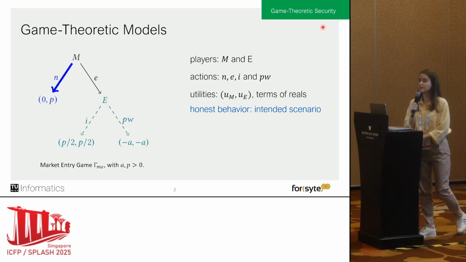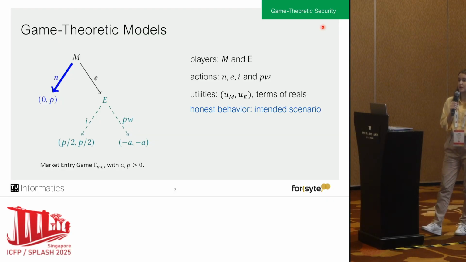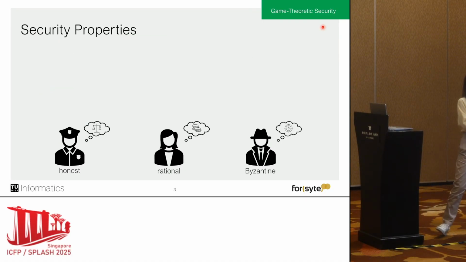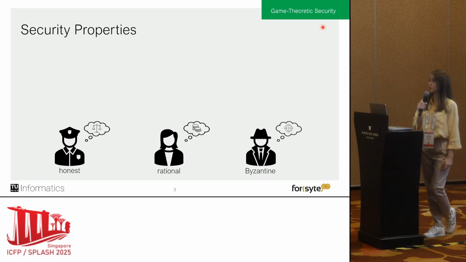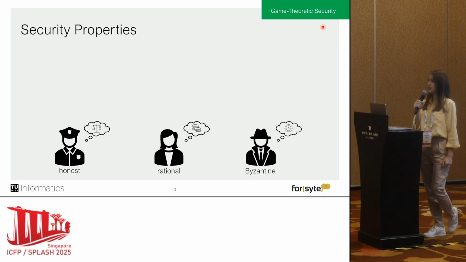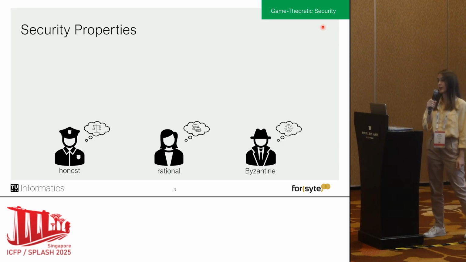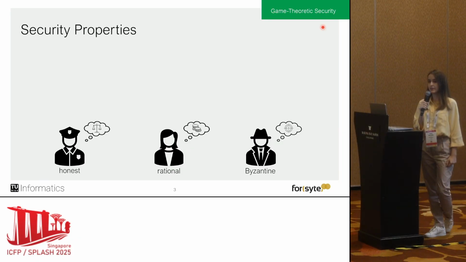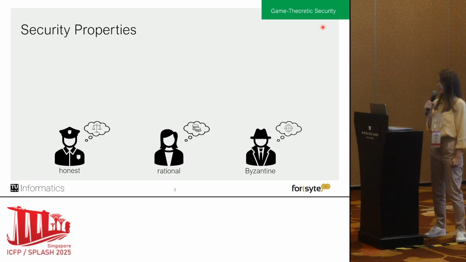Okay, so once you've seen the models, you might ask yourselves, what are the properties that we want to analyze and ensure that they hold? Well, for this, we differentiate between three types of behavior. We have the honest players, which always act according to the protocol. We have the rational players, which might deviate if they're incentivized to do so, that is, if a deviation promises them a strictly greater utility. And last but not least, we have the Byzantine players, which are potentially malicious and can deviate at any point just to harm other players.